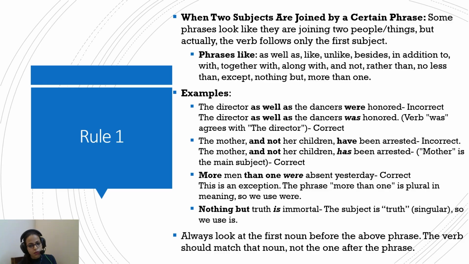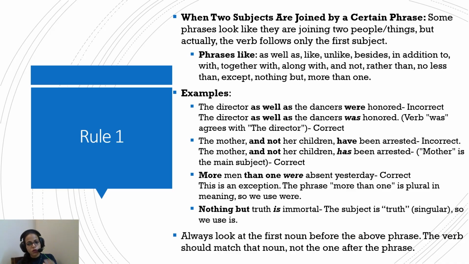So here, truth is the main subject and truth is singular. So with truth we follow a singular verb. Always look at the first noun before the above phrases that are given here. The verb should match the first noun and not the one that is after the phrases. Just keep in mind, just see what these phrases are doing. Nothing but they are giving importance to the first subject.